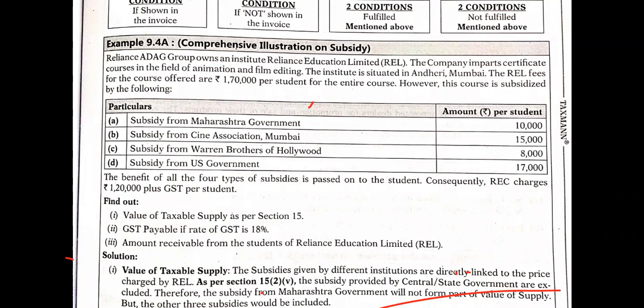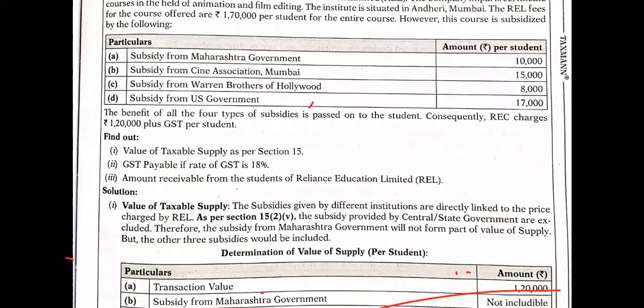However, this course is subsidized by the following. Now, the subsidy from the Maharashtra government is 10,000. Subsidy from Sign Association Mumbai is 15,000. Then subsidy from Warren Brothers of Hollywood, 8,000. Subsidy from US government is 17,000. So these are the subsidies. Now, the benefit of all the 4 types of course subsidies is passed on to the student. Consequently, the fee charged is 1,20,000.